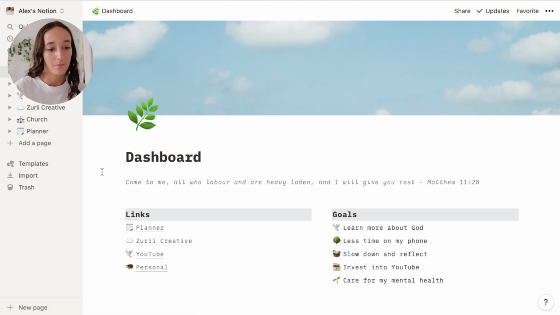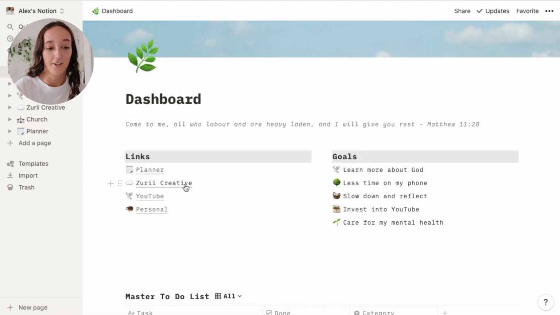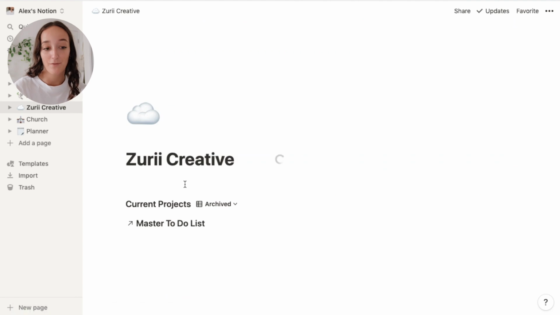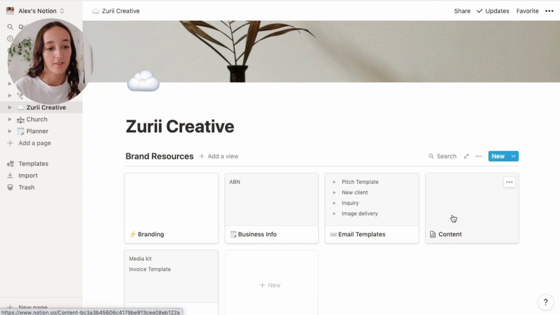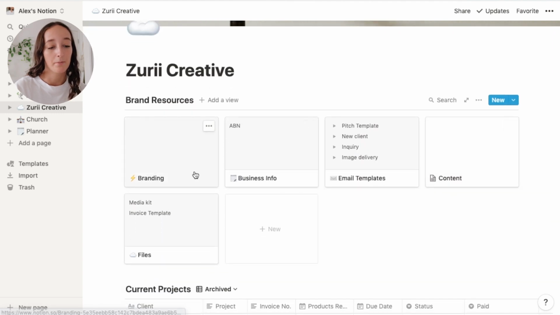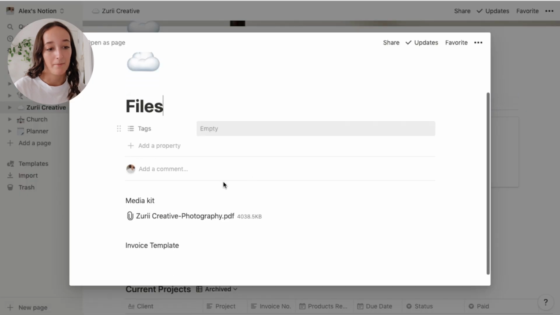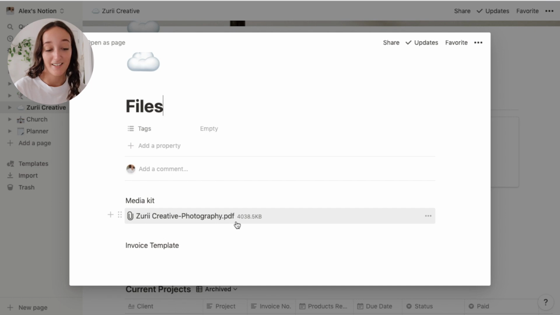So back to the dashboard, I next have Zurii Creative. This is where I plan out everything for my photography business. Starting off, I just have brand resources here at the top. I have branding information, I have business info like my ABN, I have email templates, and I have content and files like invoice templates, media kits, that sort of thing. With this one, I have my media kit uploaded as a file there.